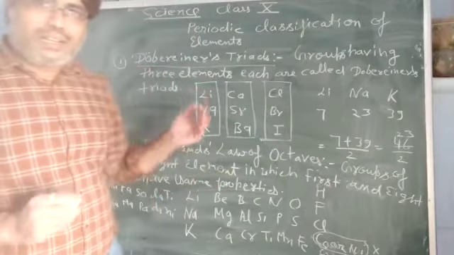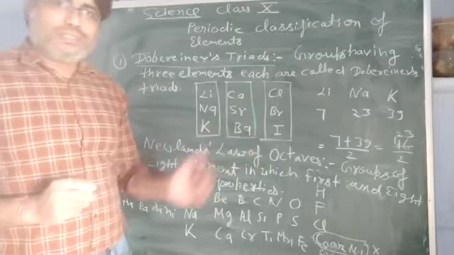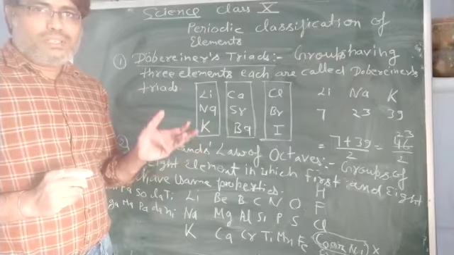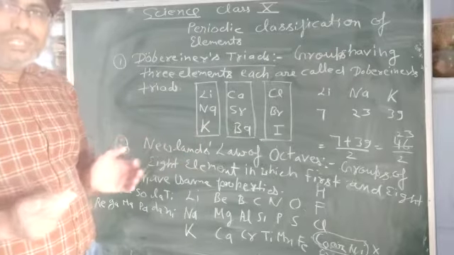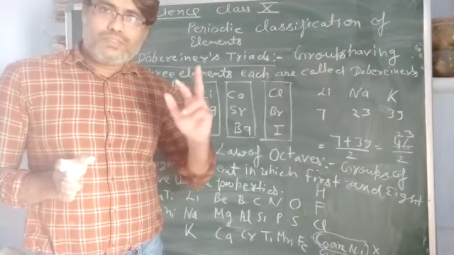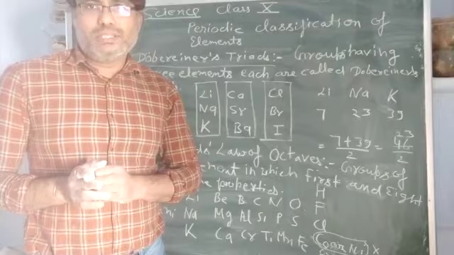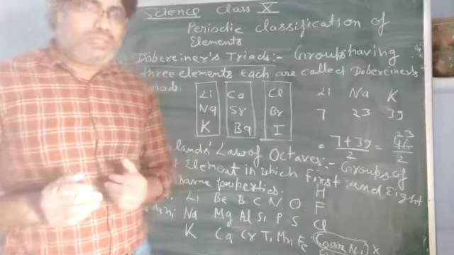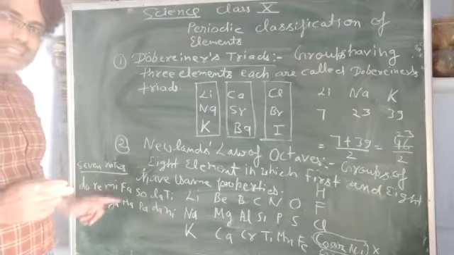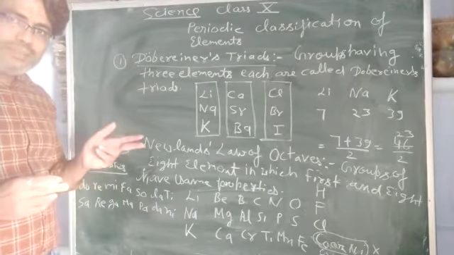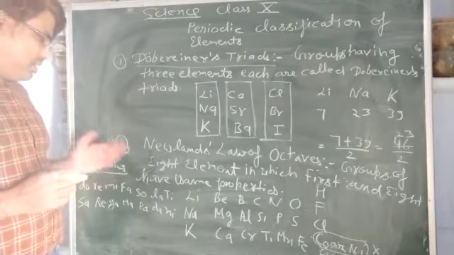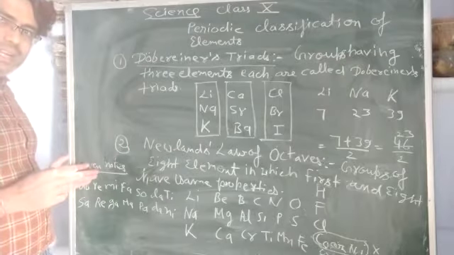The next law is the law of octaves, or Newlands' law of octaves. Newlands was a scientist who gave a group of 8 elements, in which the first and eighth elements have the same properties. If we see the musical notes, take this one: sa, re, ga, ma, pa, dha, ni, again sa. The first and eighth note is the same, sa and sa. And take this one: do, re, mi, fa, so, la, ti, do. The first and eighth are the same, again do.